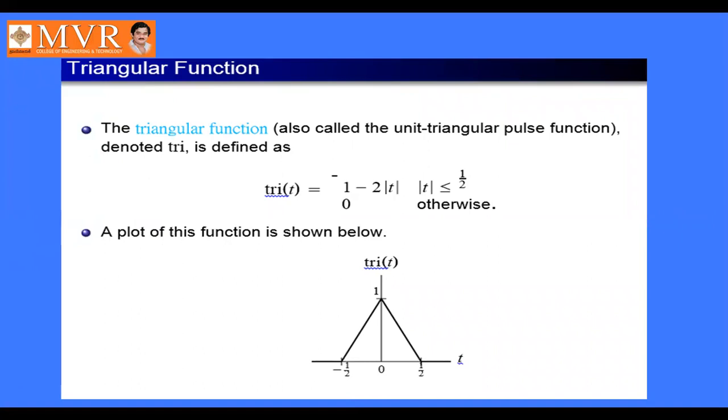The triangular function is also called the unit triangular pulse function, denoted as tri. Tri of t is equal to 1 minus 2 times mod t, where mod t is less than or equal to 1 by 2, or it is 0 otherwise. So its plot is like this.